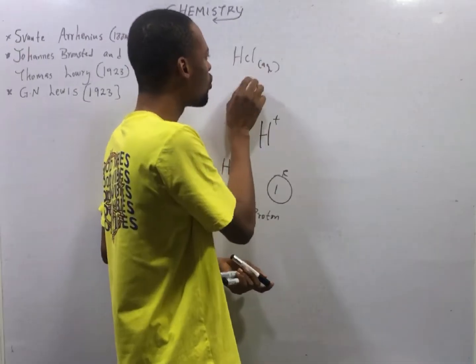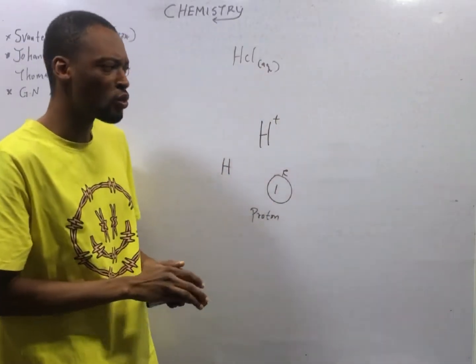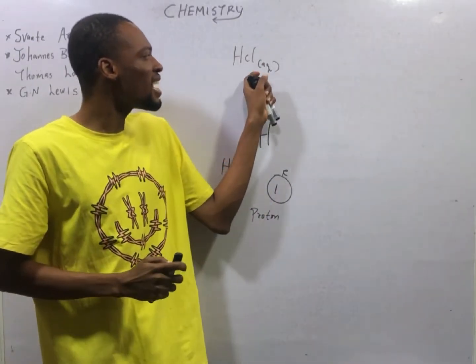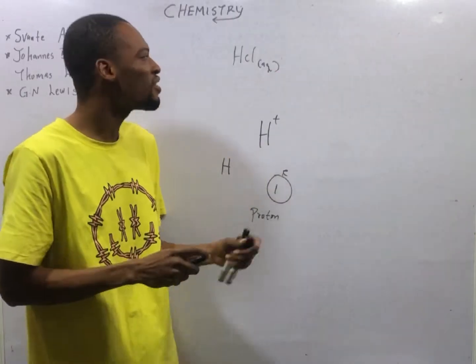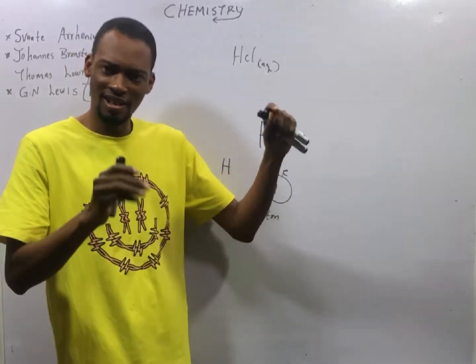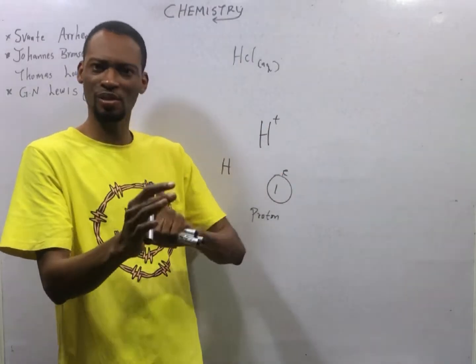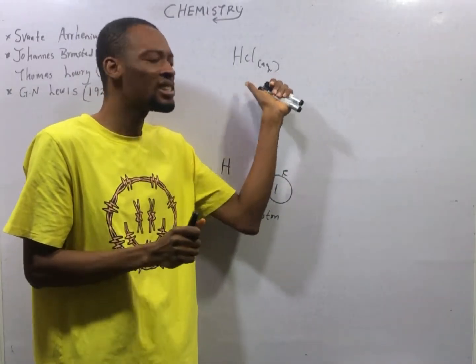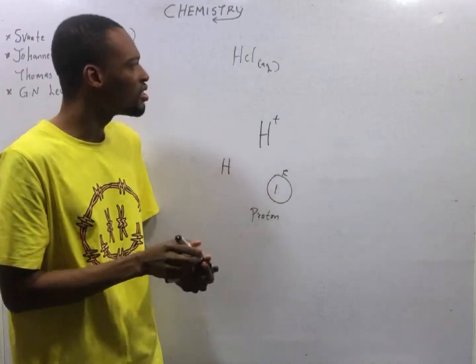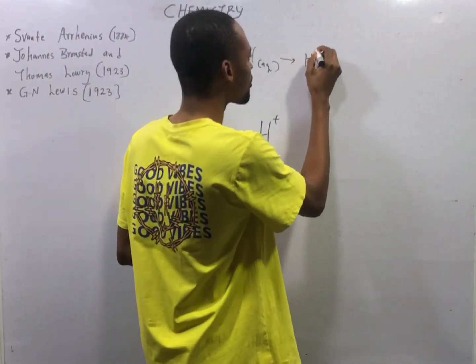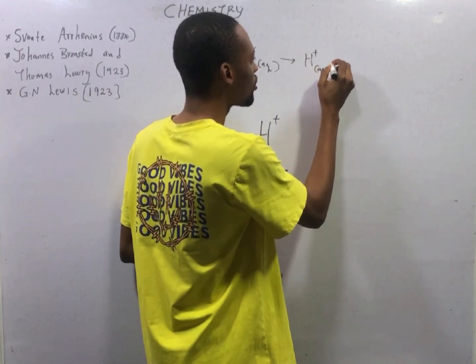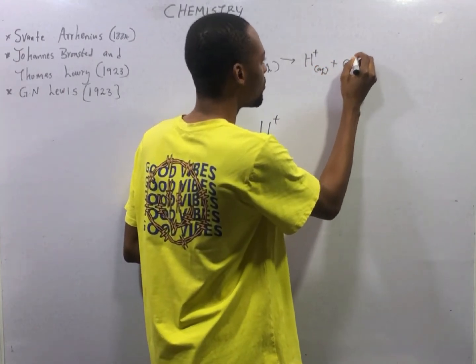What happens when this HCl dissolves in water? HCl aqueous simply means HCl in water, and it is different from HCl gas. HCl gas is hydrogen chloride. HCl aqueous is hydrochloric acid. If this dissolves in water, we'll have H plus aqueous plus Cl minus aqueous.